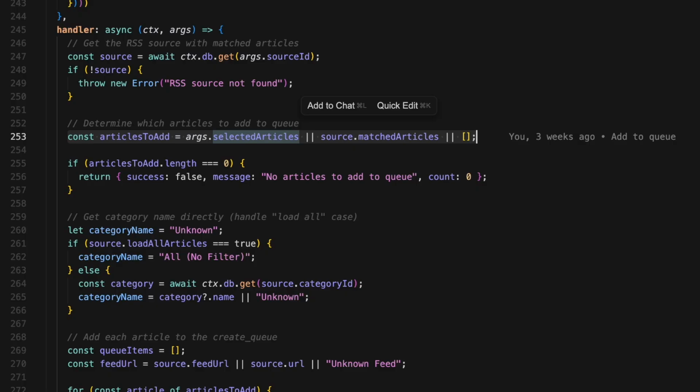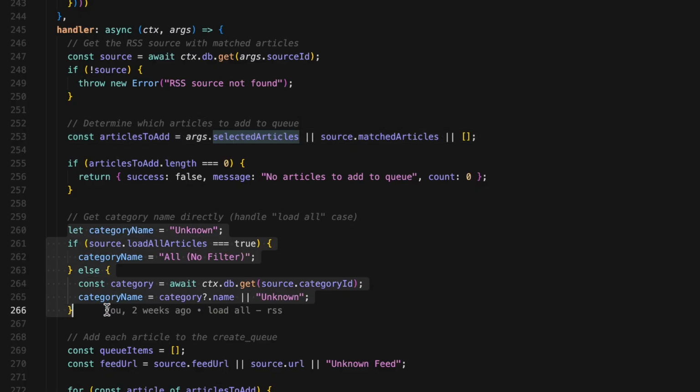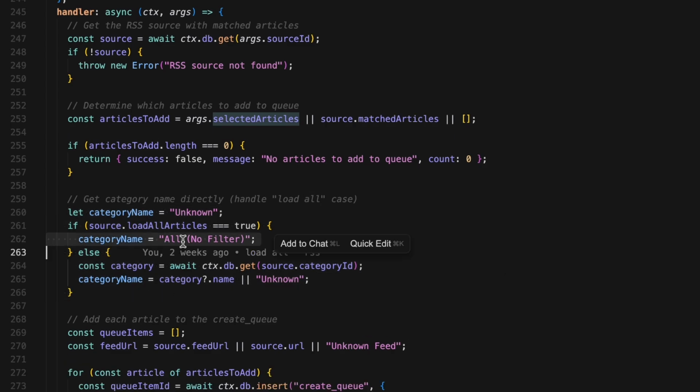We need to figure out what category these articles belong to. If the RSS source is set to load all articles mode, meaning it's not filtered by keywords, we just label it as all no filter. Otherwise, we fetch the actual category from the database using the category ID. If for some reason the category doesn't exist, we fall back to unknown.